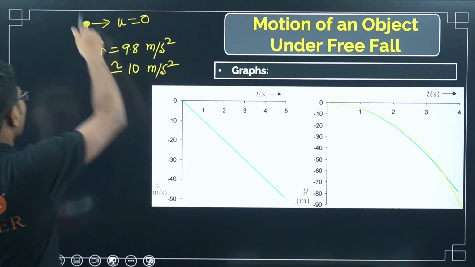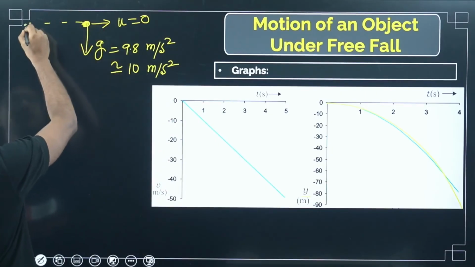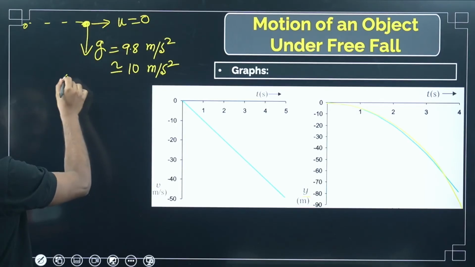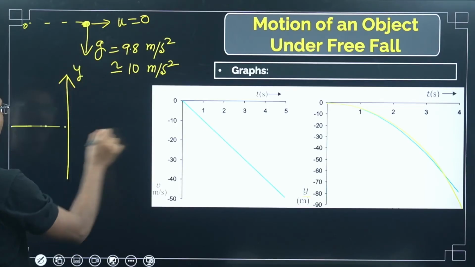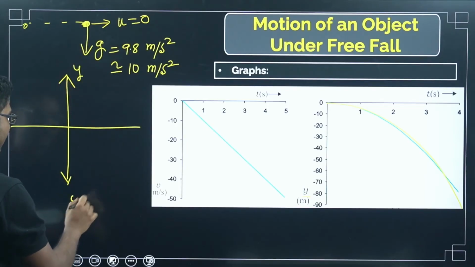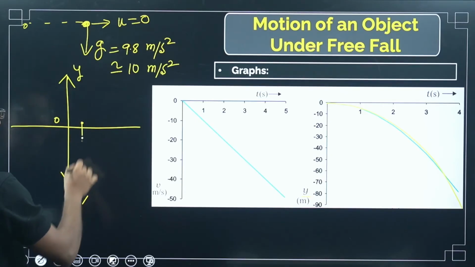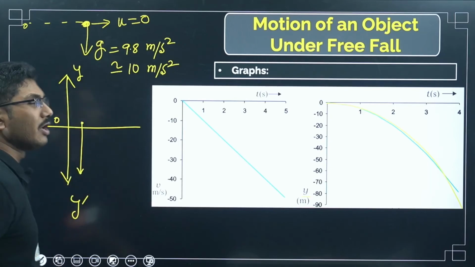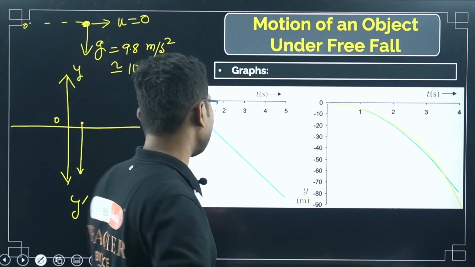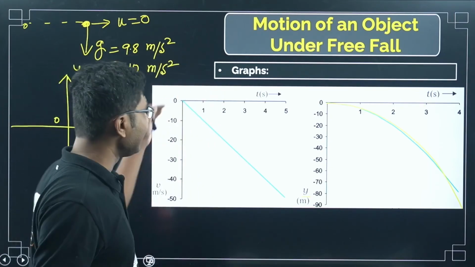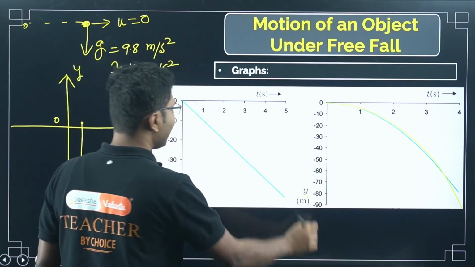Because as you are going down, generally this is 0. If you consider this is the y axis, y dash, this is your origin, that is from where you are dropping it, and as you are dropping it, it is going down, so its displacement is negative now.